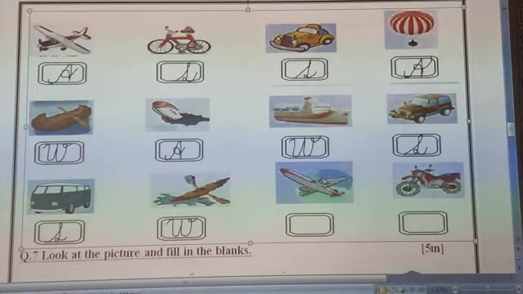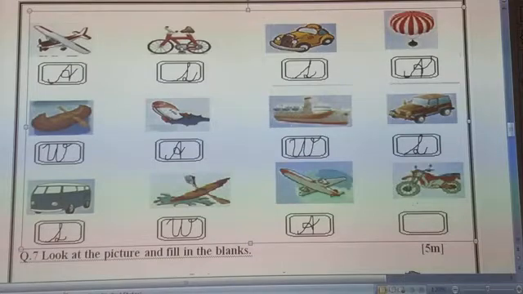This is plane, and plane can fly in air. So we have to write here A for air transport. So let's write A. A for air transport. Next is, which transport is this?